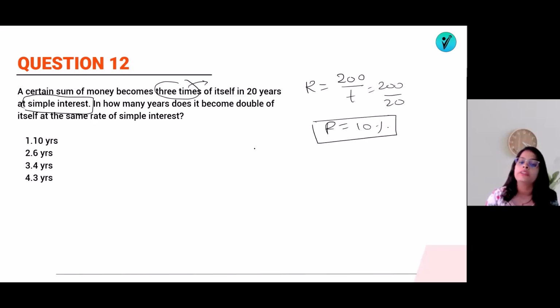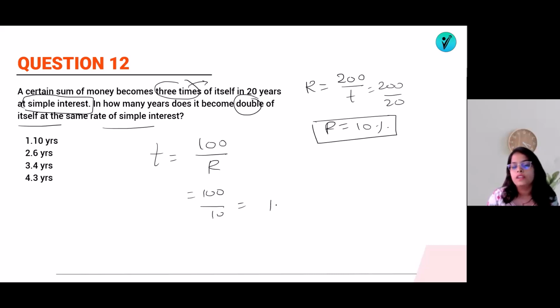Now I know rate of interest is 10%. So they are asking in how many years does it become double of itself at the same rate of interest. Now they have asked me the time period. So for the double, it will be 100 by R. So 100 by R means 100 by 10. So it will require 10 years.